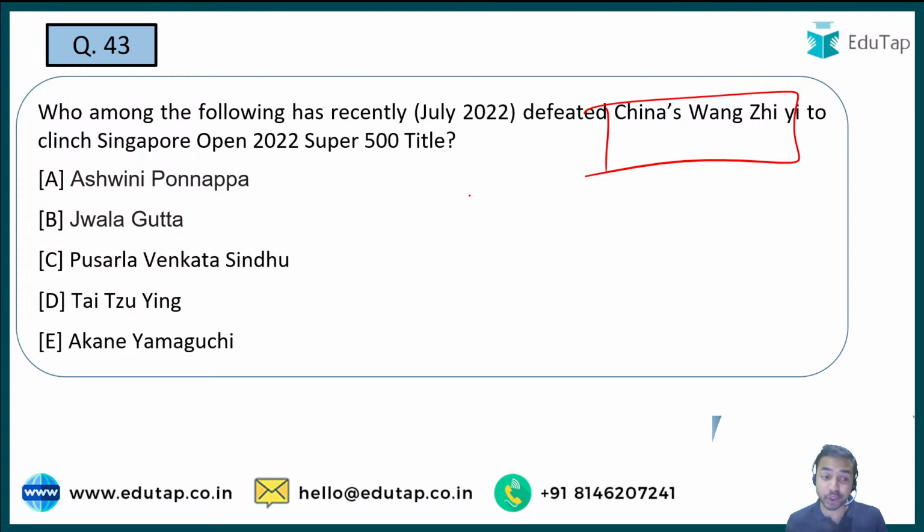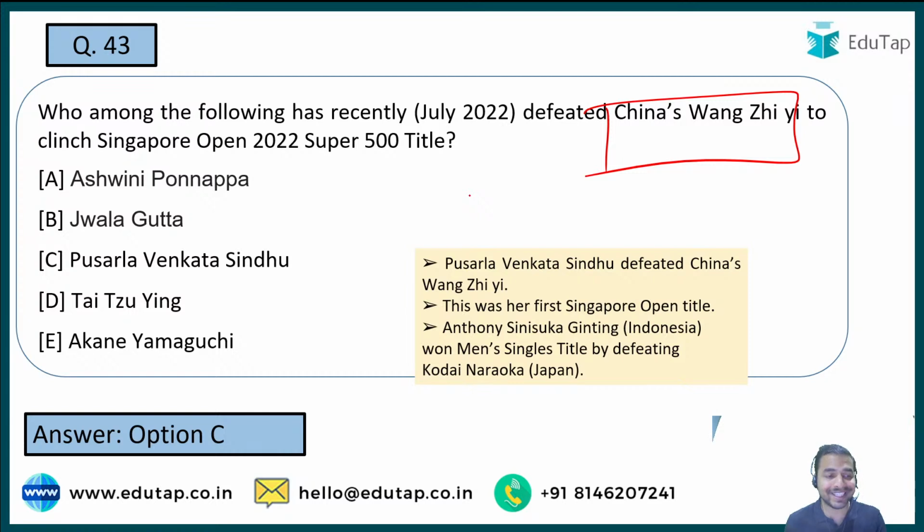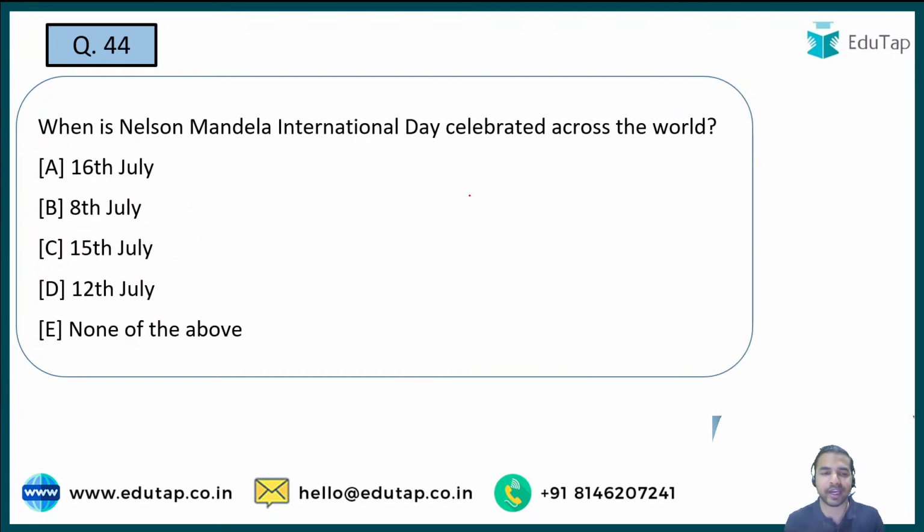So here the options are Ashwini Ponappa, Jwala Gutta, Pusarla Venkat Sindhu, Tai Tzu Ying, or Akane Yamaguchi. So guys, here the right answer to the question is option C, that is Pusarla Venkat Sindhu. Basically, she defeated China's Wang Zhi and won the Singapore Open 2022 Super 500 title.